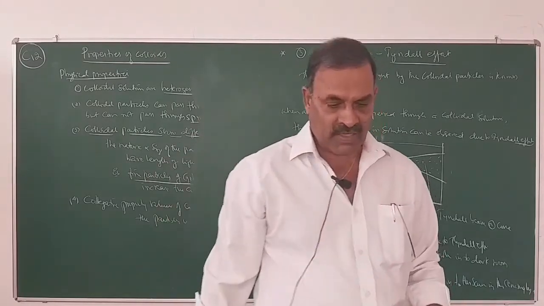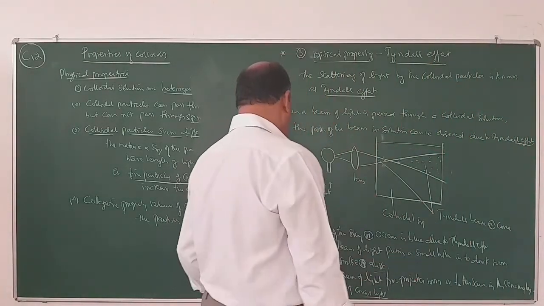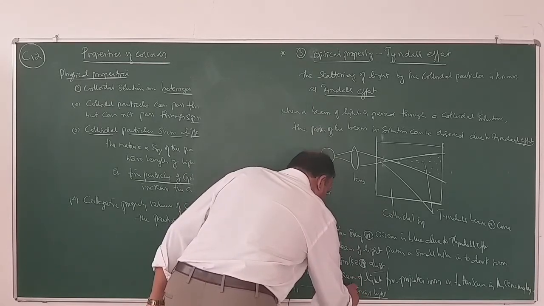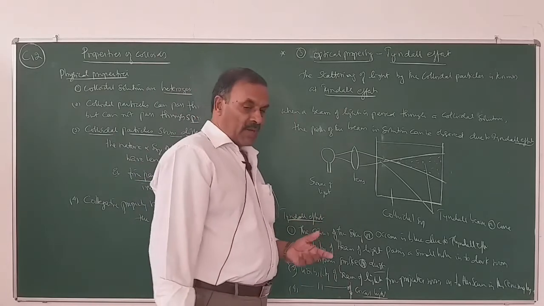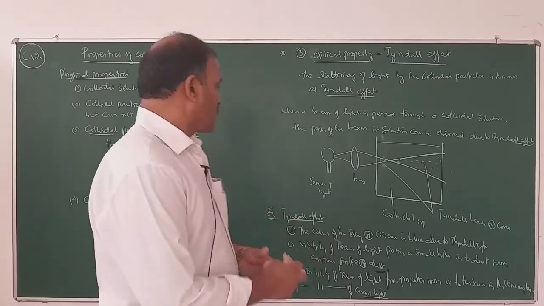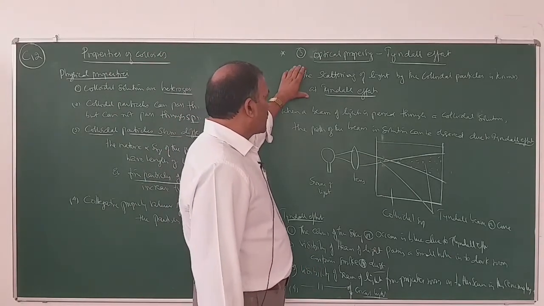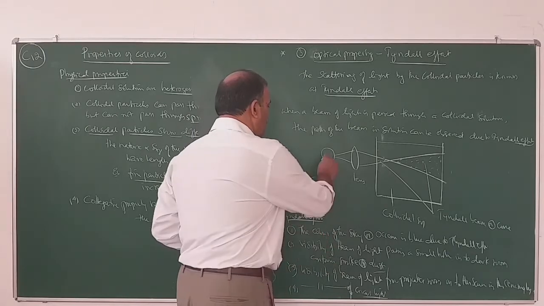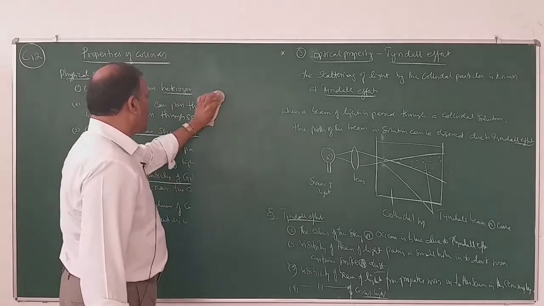Circus people send a beam of light which can be viewed by so many people far from the circus. This is due to the scattering of light by the dust particles or smoke particles present. So this is the definition of the Tyndall effect. This is how we can show the Tyndall effect, and these are the examples.